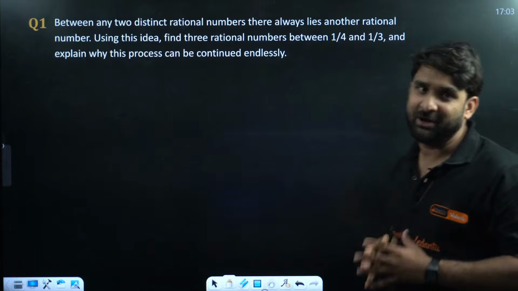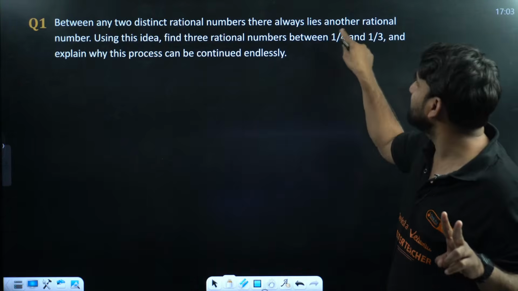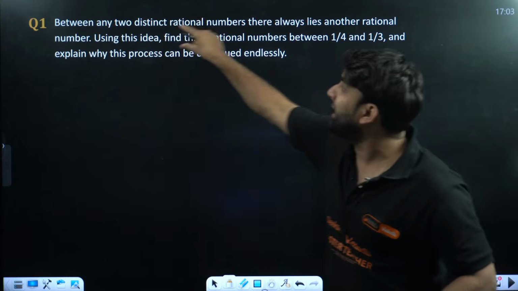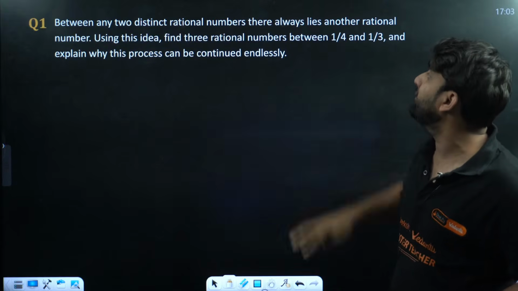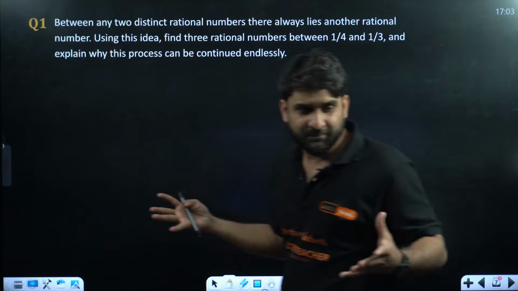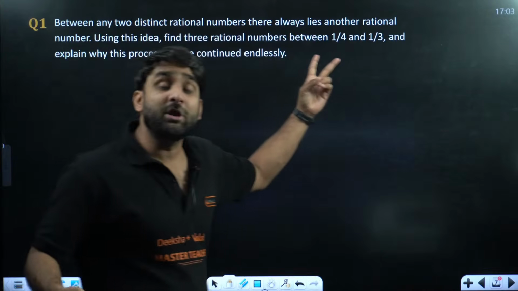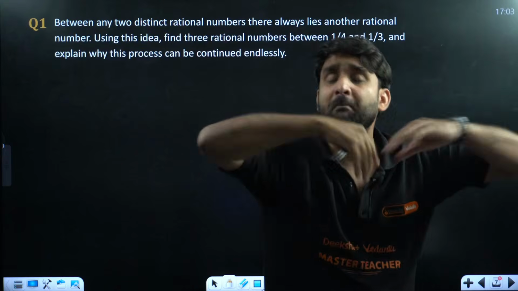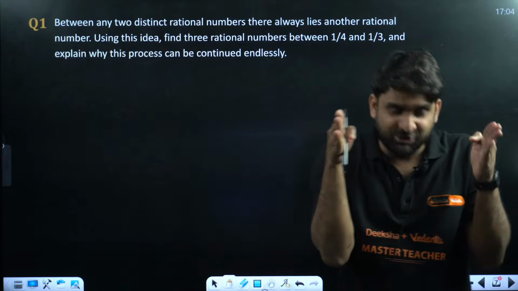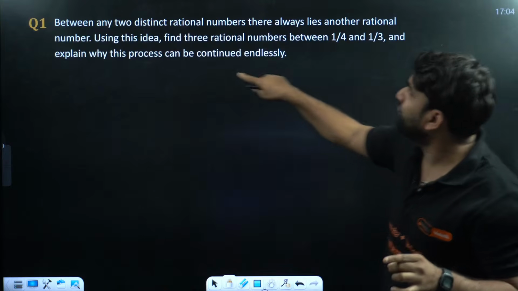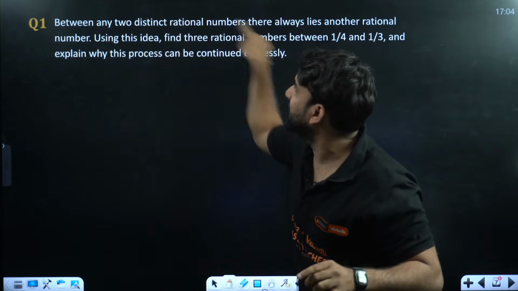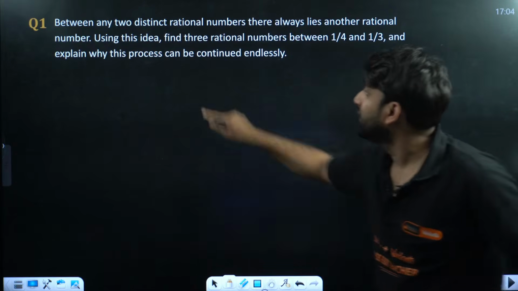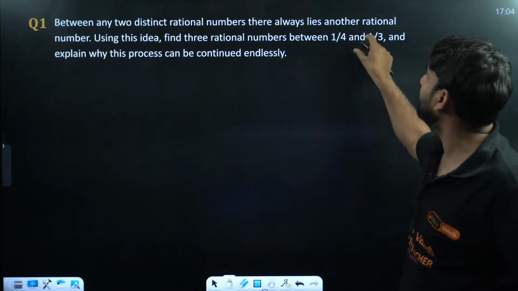So the question is, my dear champion, two rational numbers are given to you, 1/4 and 1/3, and the question is saying between any two distinct rational numbers there always lies another rational number. We all know this. Between two rational numbers, how many rational numbers are present? Infinite, endless. So using this idea, we have to find 3 rational numbers between 1/4 and 1/3.